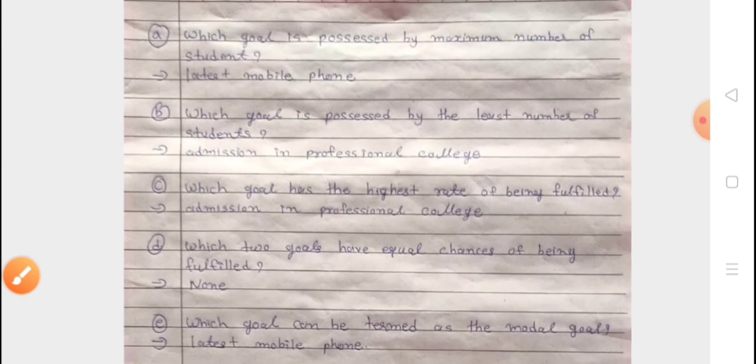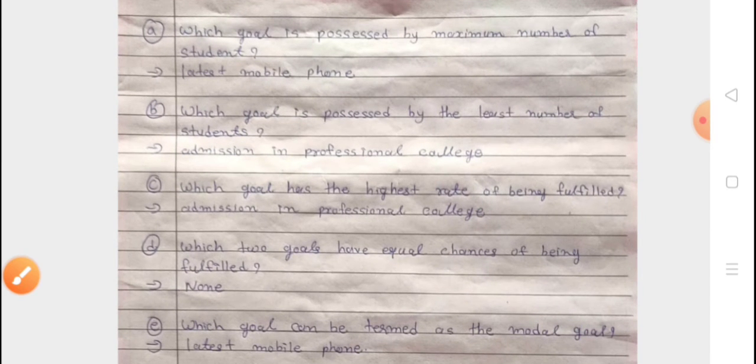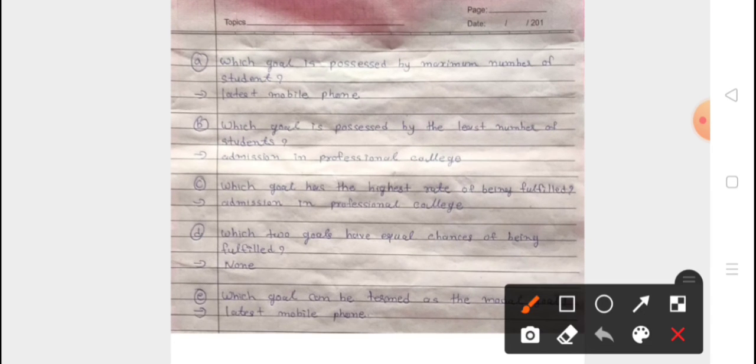Question 2, which goal is possessed by the least number of students? So let's see the smallest bar, and the smallest bar is of this one. Okay, so our answer will be getting admission in the professional college.